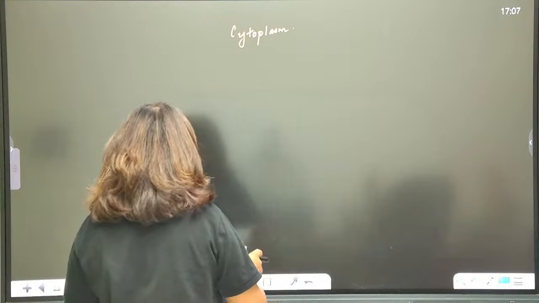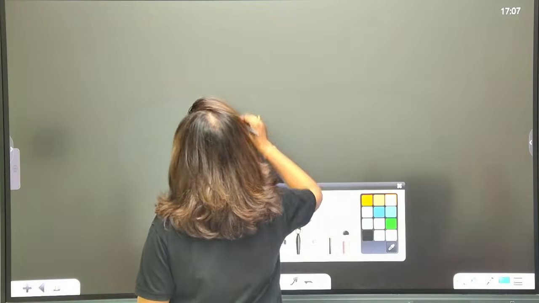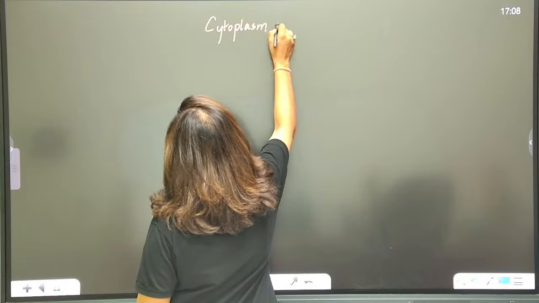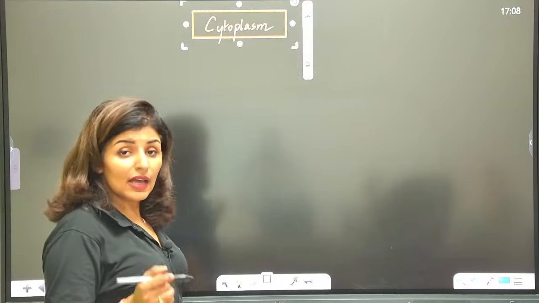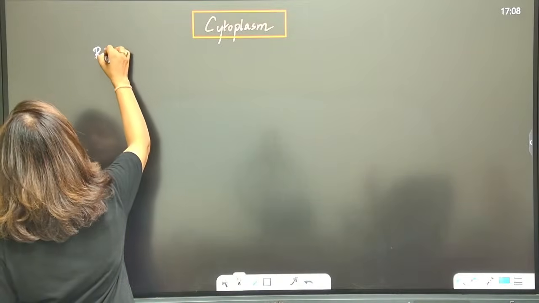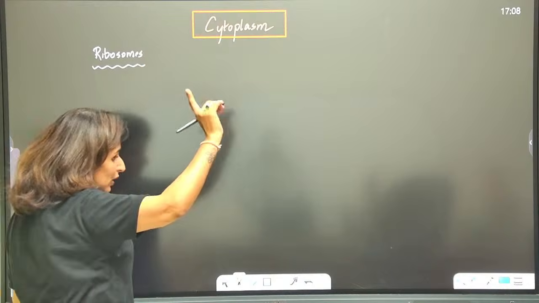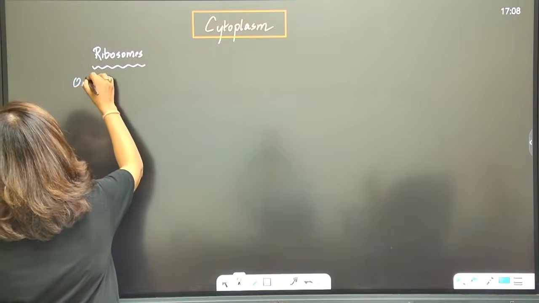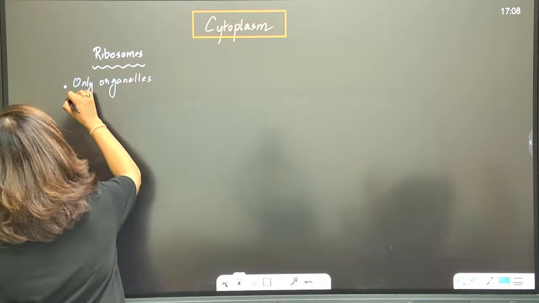Okay, so about cytoplasm, I've already told you it is semi-fluid, and there is a jelly-like material called cytosol, and it has just two components, which are called ribosomes and inclusion bodies. So ribosomes are the only organelles present. Remember that. Ribosomes are the only organelles present in prokaryotes.